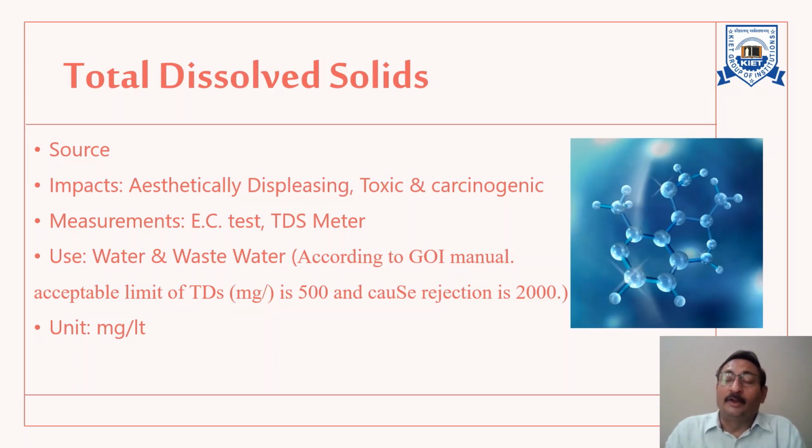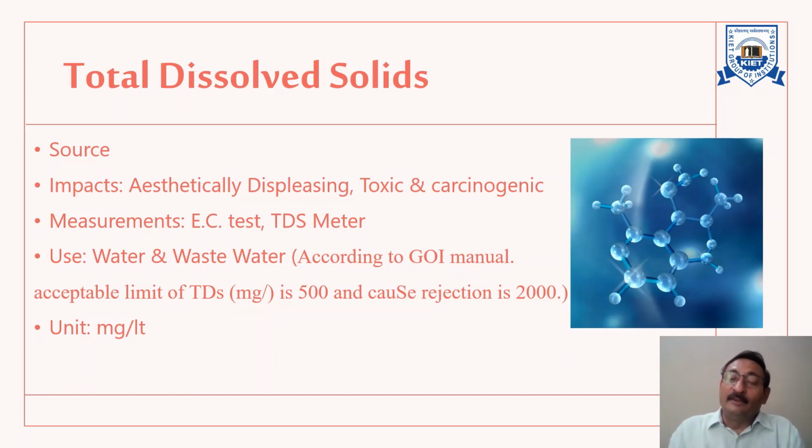Now, if you are using the indirect method, that is by using an EC meter, an electrical conductivity meter, or specific conductance, then the unit used to measure electrical conductivity is micromho per centimeter.